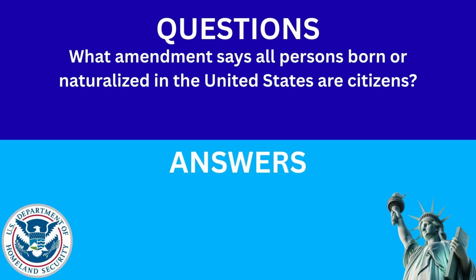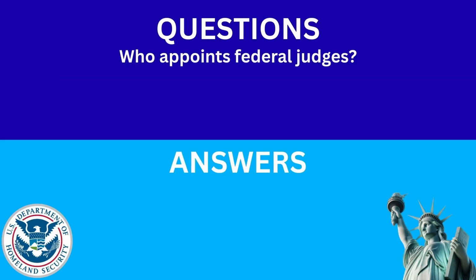What amendment says all persons born or naturalized in the United States are citizens? The answer is 14th Amendment. Who appoints federal judges? The answer is the President.